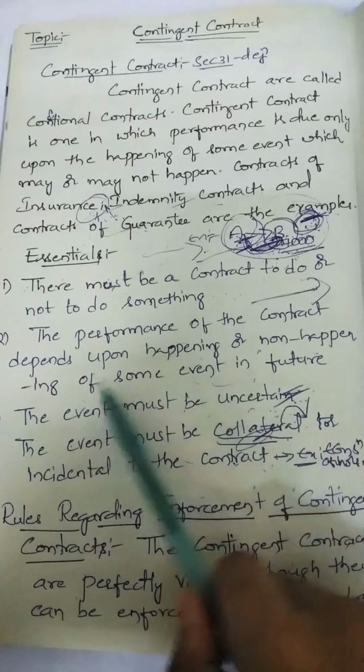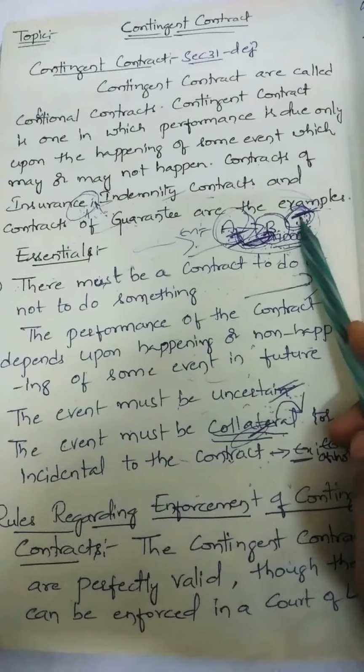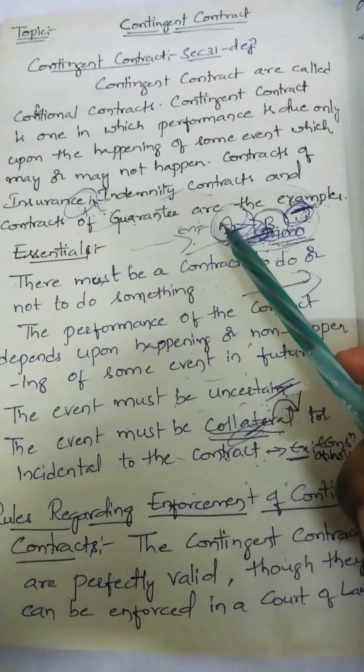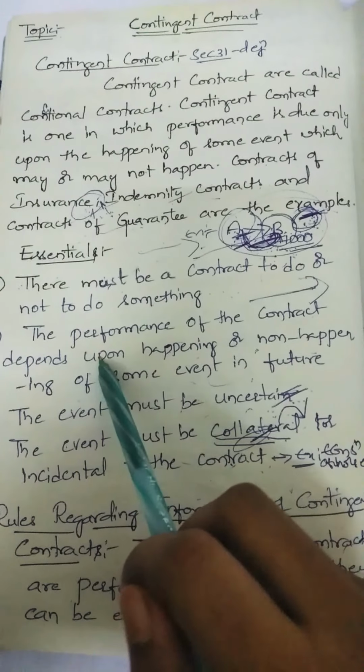So the performance of the contract depends upon the happening. And he may also agree that if rain does not fall I will give you 1000 rupees. Like that also he can enter, right? So for non-happening also they can enter. So this is one of the essentials.